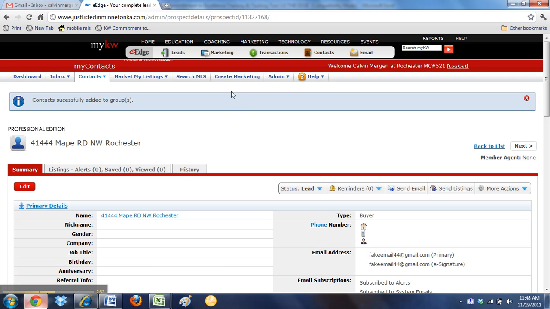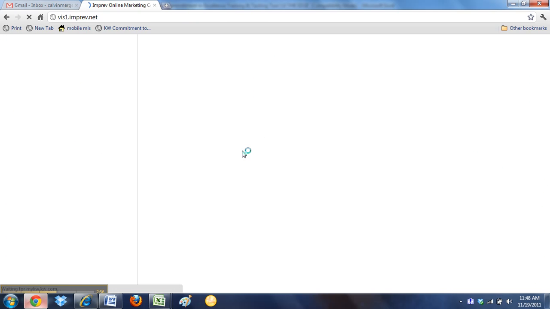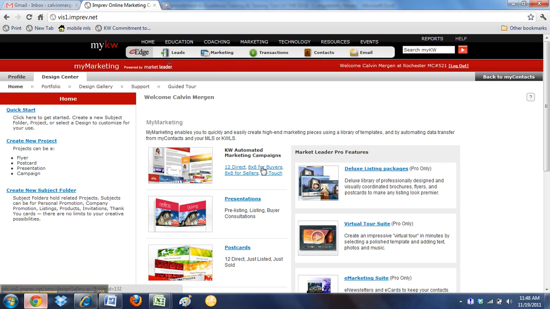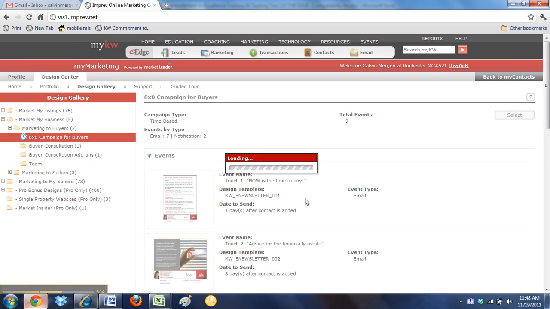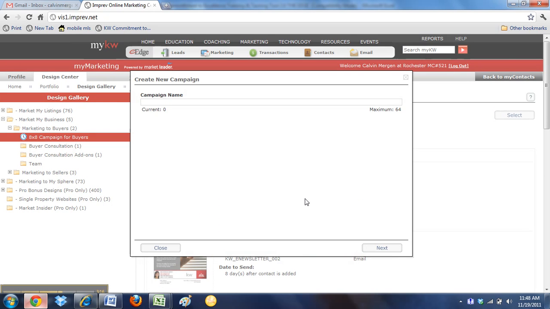But to create it, we just go into Create Marketing, and you're going to use one of the 8x8s. It does not matter which one you use, but the 8x8s allow you to do some customization. The 33 touch does not. So just click on 8x8 for buyer, and then that'll cycle through here, and we're going to select that campaign. So we select it, and we're going to call this my closing checklist plan.